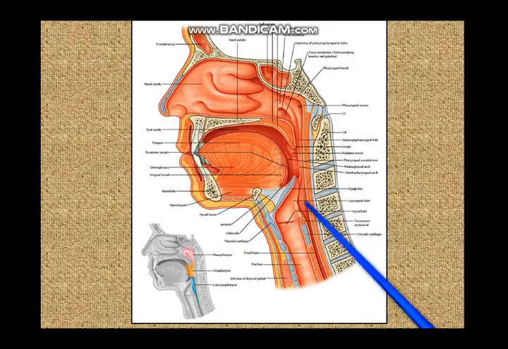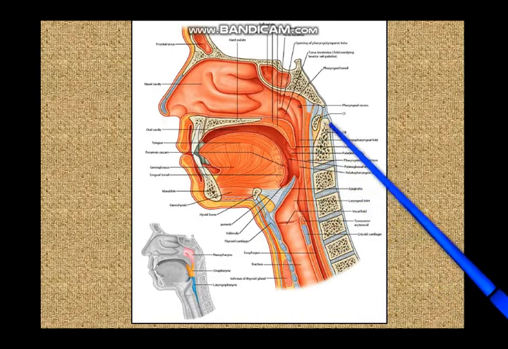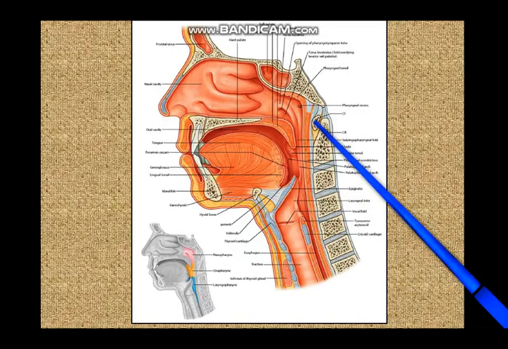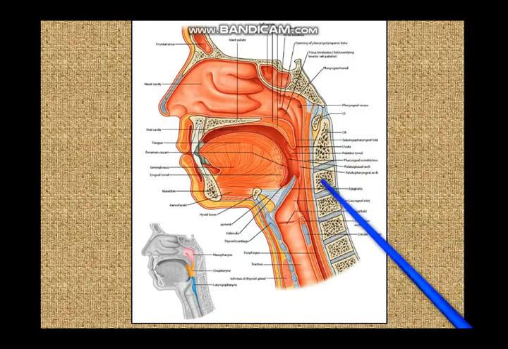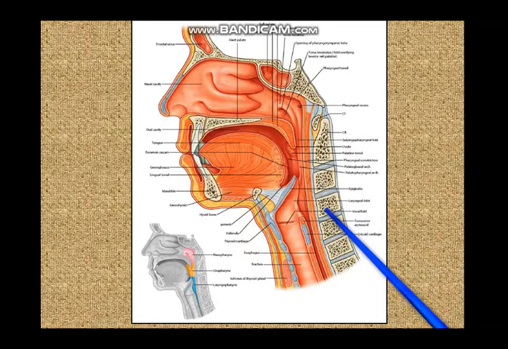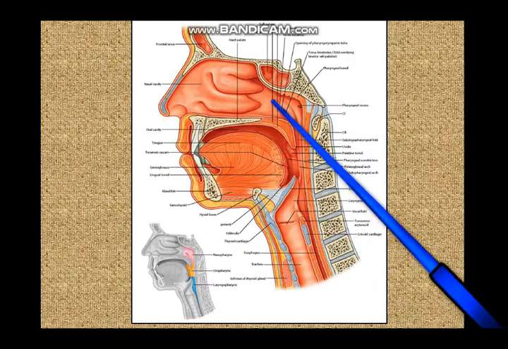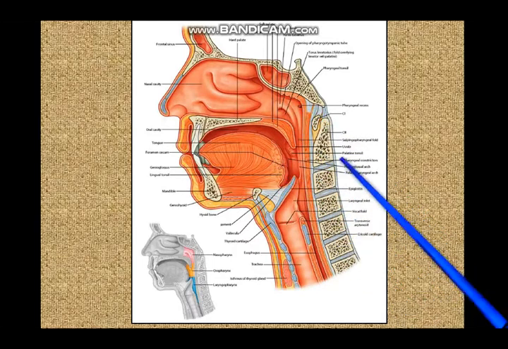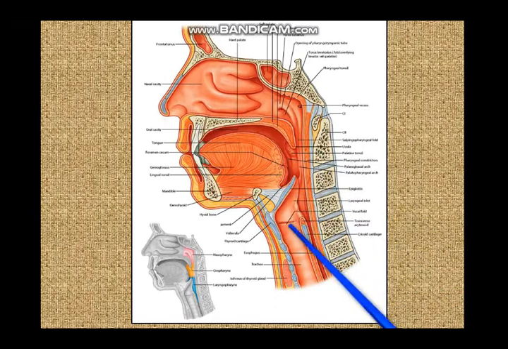So if we come to the laryngopharynx, behind the nasopharynx we have said you have the first cervical vertebra, behind the oropharynx you have the second and third cervical vertebrae, and behind the laryngopharynx you have the fourth, fifth and sixth cervical vertebrae. So behind nasopharynx 1 vertebra, behind oropharynx 2 vertebrae, behind laryngopharynx 3 vertebrae.